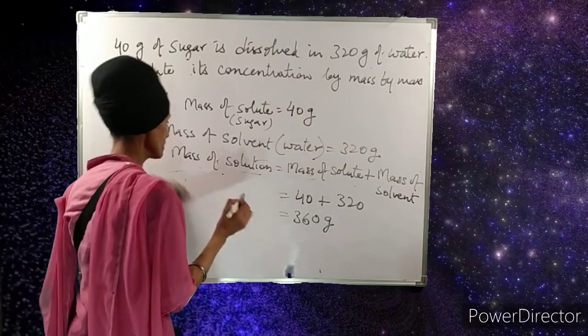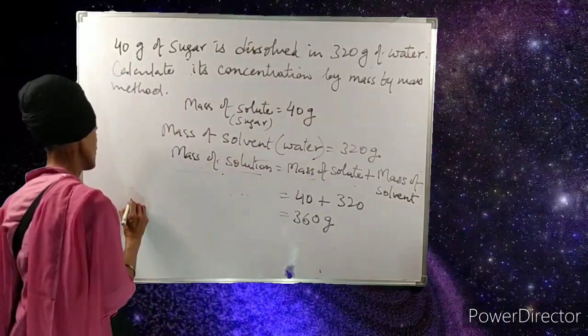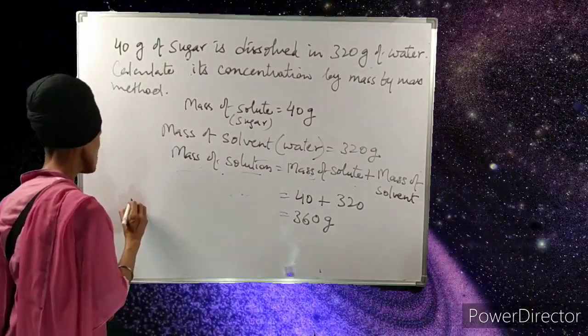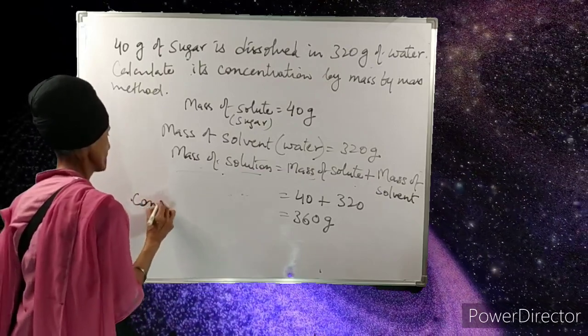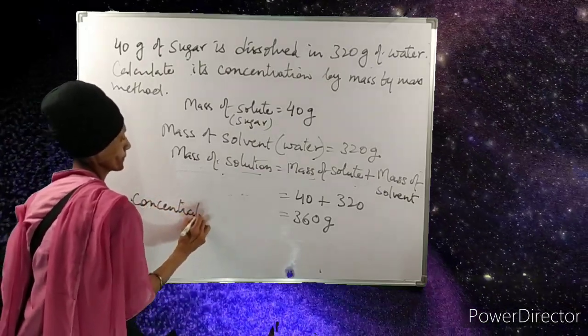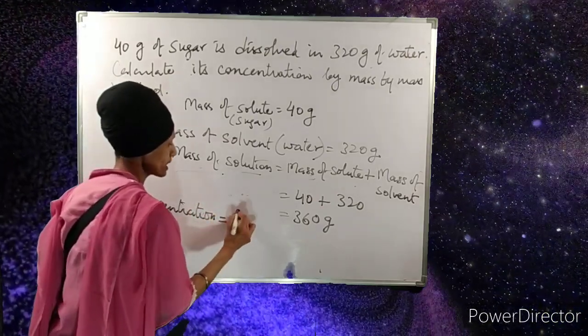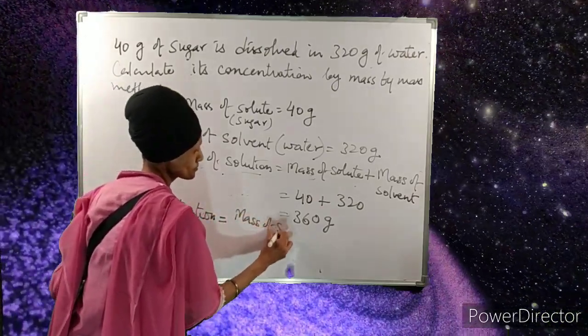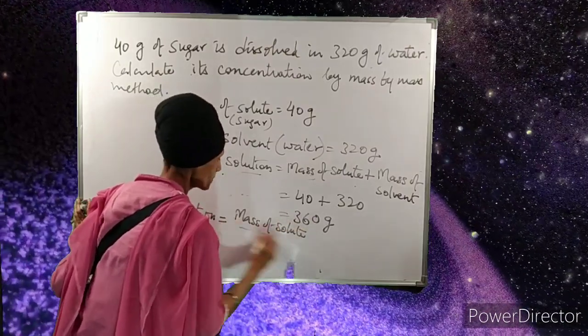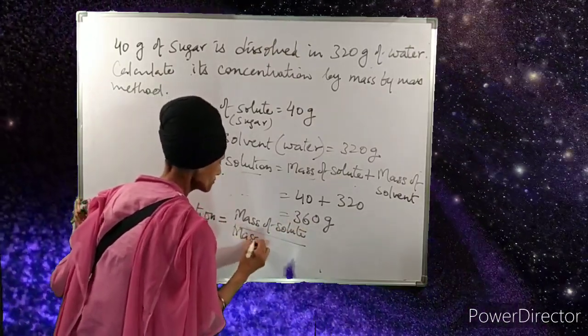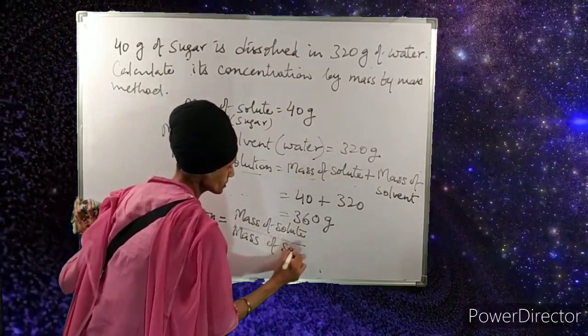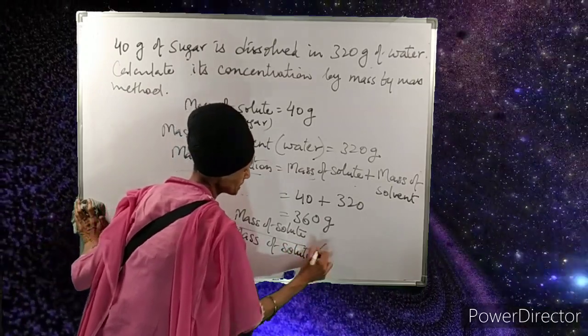Now we will write the formula. Concentration by mass by mass method is equal to mass of solute upon mass of solution, multiplied by 100.